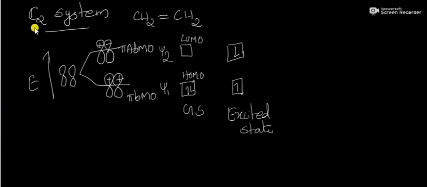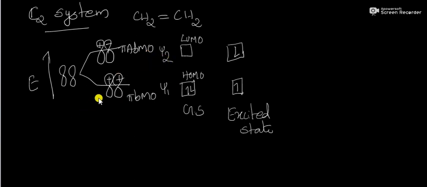Next is the pi molecular orbitals of the C2 system. A simple example for a C2 system is ethylene. Here it consists of 2 p orbitals and 2 pi electrons. These 2 p orbitals combine together to form 2 molecular orbitals. One is a bonding molecular orbital and the other is an anti-bonding molecular orbital. The bonding molecular orbital is designated as Psi1, and the anti-bonding molecular orbital is designated as Psi2.